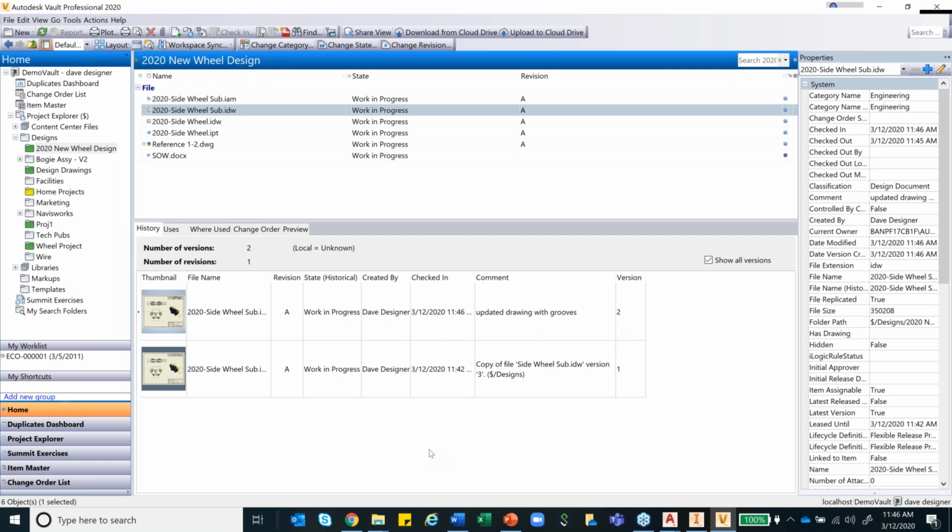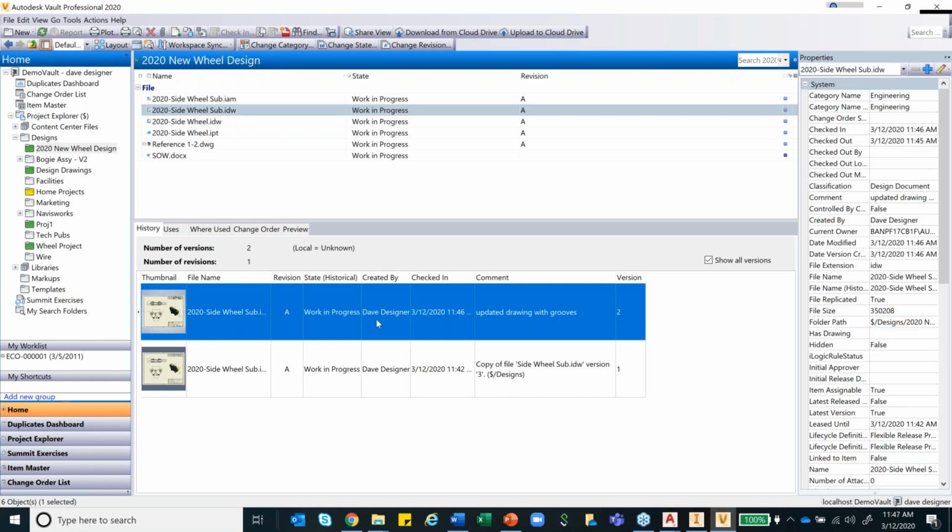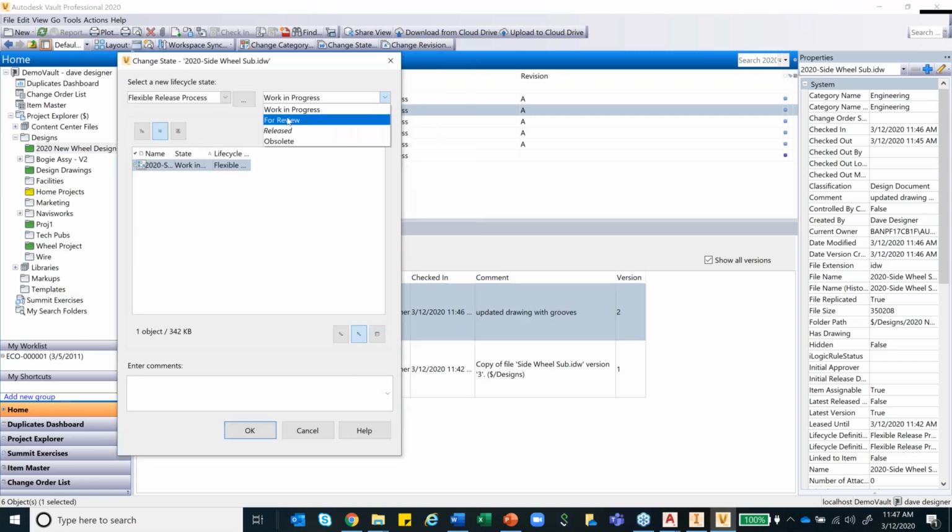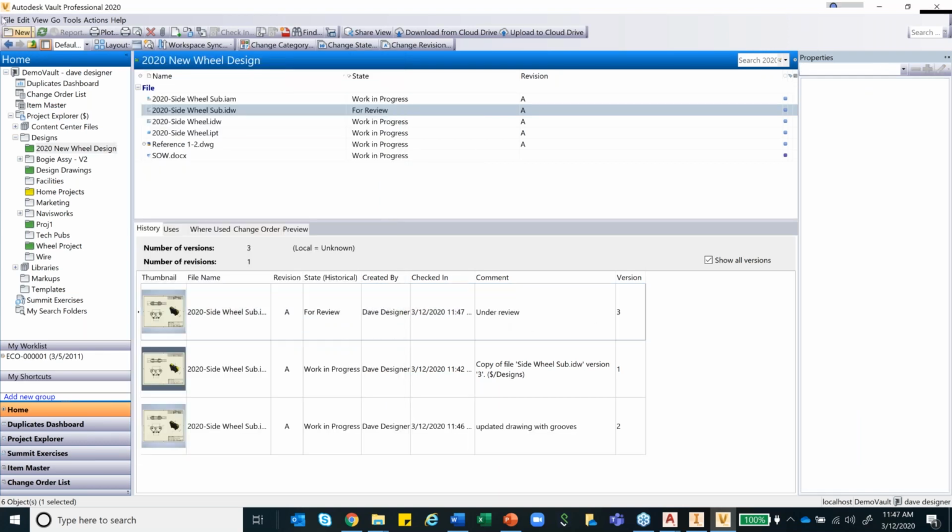So once my design is done, the next logical thing to do is to ensure a proper approval cycle. The current methodology of approval cycle is basically either you send a PPT or image, or they come to your system, or even a drawing and other things. So rather than that, with an automated life cycle state that can be defined within Vault, I can basically go ahead and say change state. So currently it is in work in progress. I say it is for review, and now it is under review.